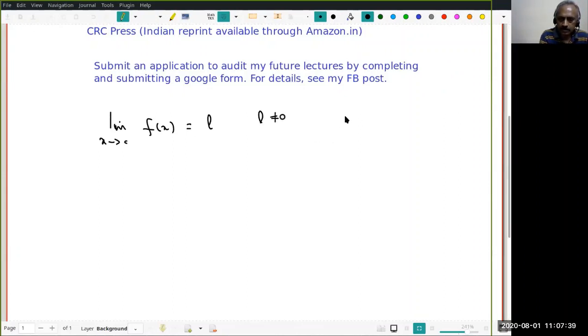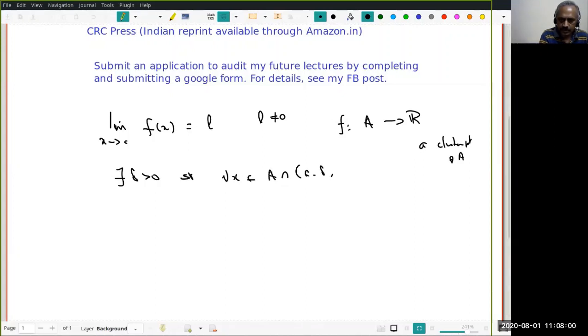Of course, f is as usual from A to R, and a is a cluster point of A, and we assume this limit exists. Then what we want to say is there exists a positive delta, so that for all x in A intersection (a minus delta, a plus delta), f(x) is non-zero.